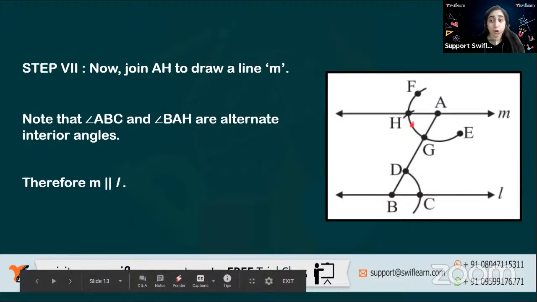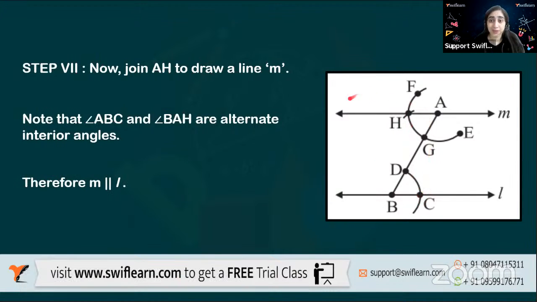These are the alternate angles. And when the alternate angles are equal, the lines are parallel. Notice these two are alternate and we have drawn them equal beforehand. Now these two angles are equal, we will know it. So when two alternate angles are equal between two lines, we call those lines parallel lines. We are pretty sure they have the same angle on both sides, so they will never meet. They'll remain parallel to each other. So this is the concept. This is how we draw parallel lines.